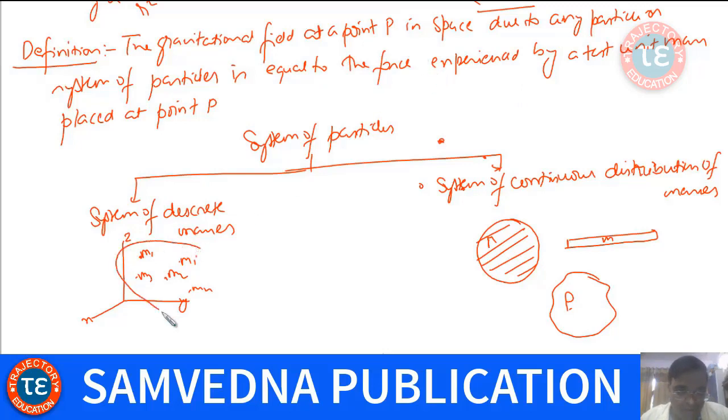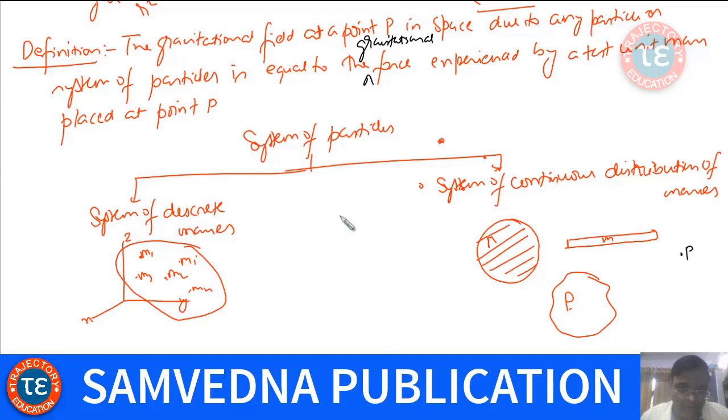If you want to find the gravitational field due to this system of particles at any point P, the definition says that the gravitational field at point P is going to be the force experienced by 1 kg of mass.